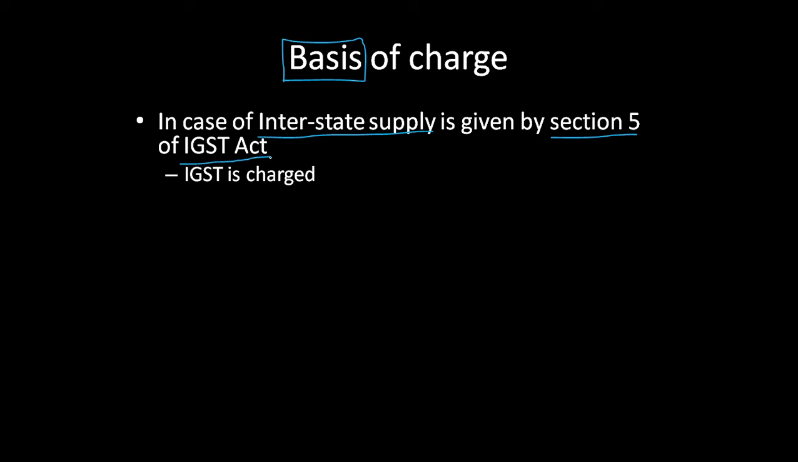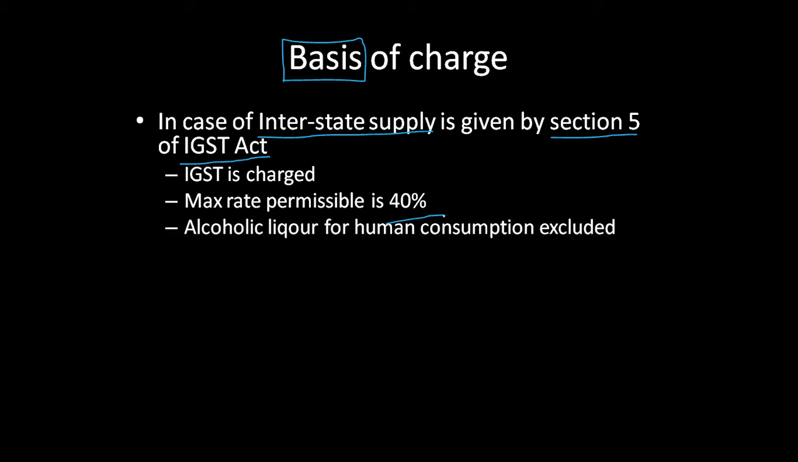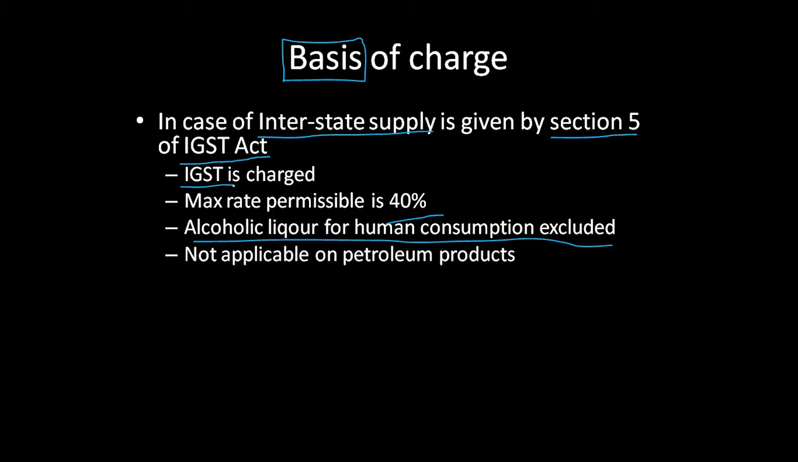Next, another thing we must keep in mind: the maximum rate that is permissible is only 40%. GST does not allow a rate higher than that. Next, we have read this before: alcoholic liquor for human consumption is excluded from being charged under IGST. IGST will not be charged on alcoholic liquor for human consumption. The same goes for petroleum products as well. No IGST would be charged on petroleum products.